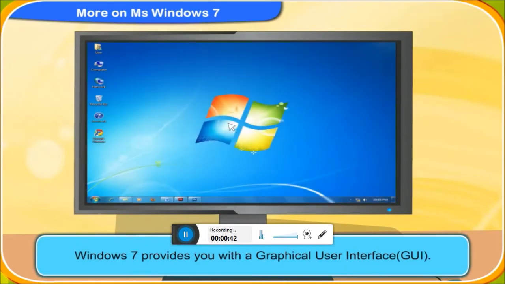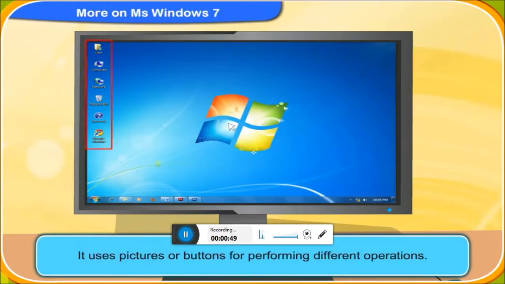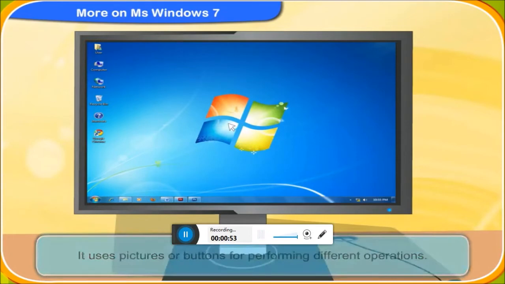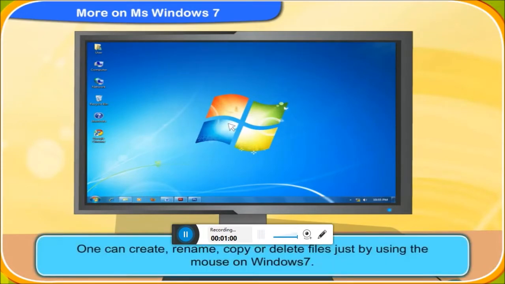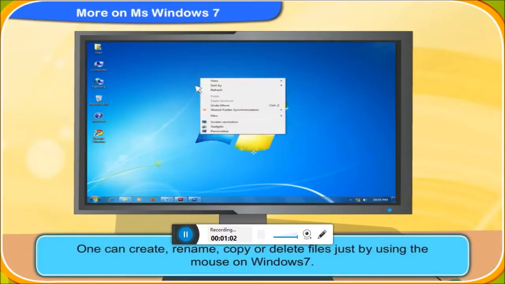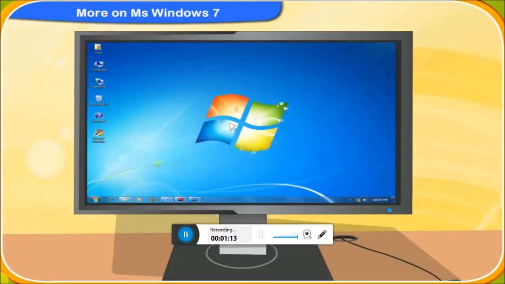Windows 7 provides you with a graphical user interface or GUI. This means it uses pictures or buttons for performing different operations. So by using Windows 7, you do not have to remember all the commands. You can create, rename, copy or delete files just by using the mouse on Windows 7. Great! Please tell me about some of the features of Windows 7.